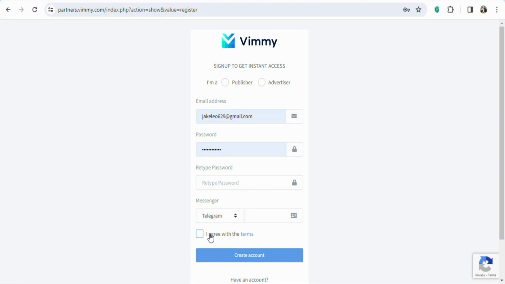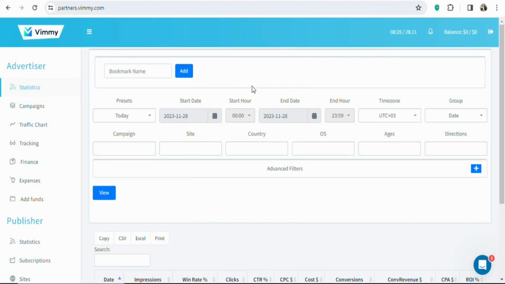Once you have selected the social media network, click on I agree with terms. Once you click on that, you are going to select advertiser. Once that is done, click on create account. Once you click on it, you can get access to a free account. Once you create your account and log in, you are going to see a page like this. The next step is that you have to begin creating your campaign.